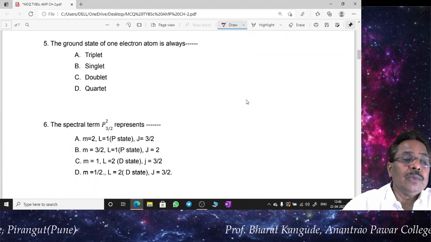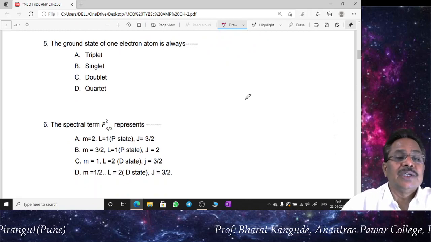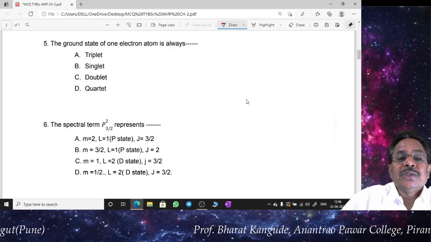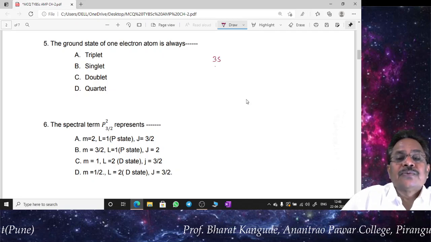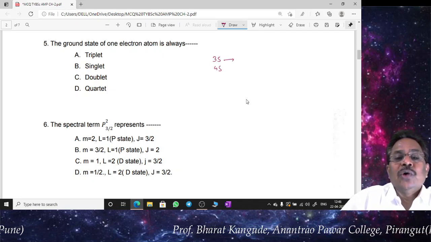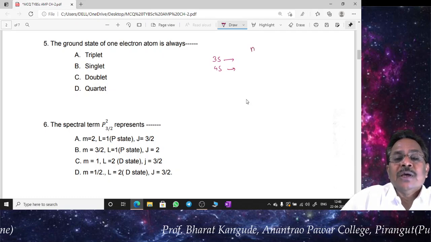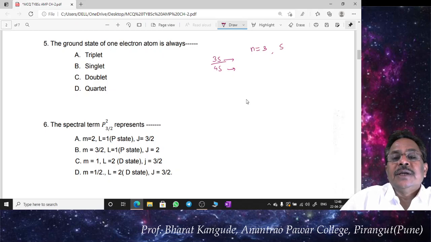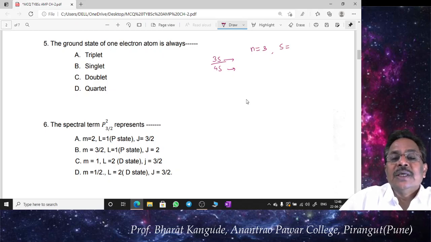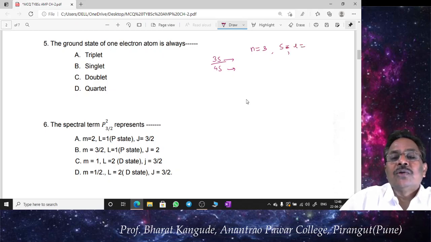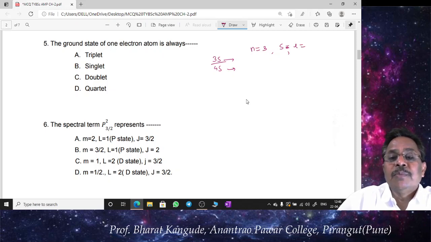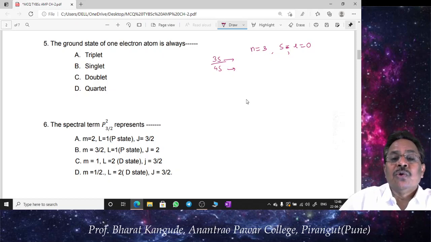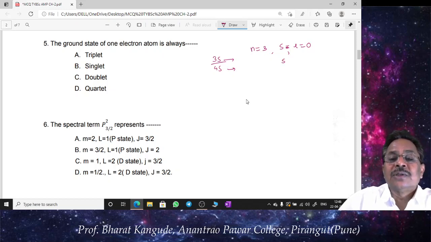Now question 5. The ground state of one electron atom is always... Now ground state means it is always in 3s, 4s and so on. So if it is 3s, 4s states etc., then I will take this example, n is equal to 3. Since it is an S state, in this case the orbital angular momentum, or orbital angular quantum number L, is equal to 0, and since it's a single electron, small s is going to be half.